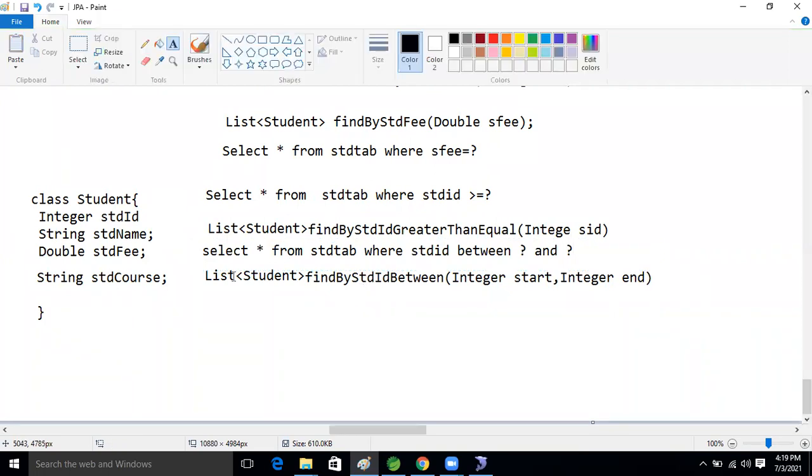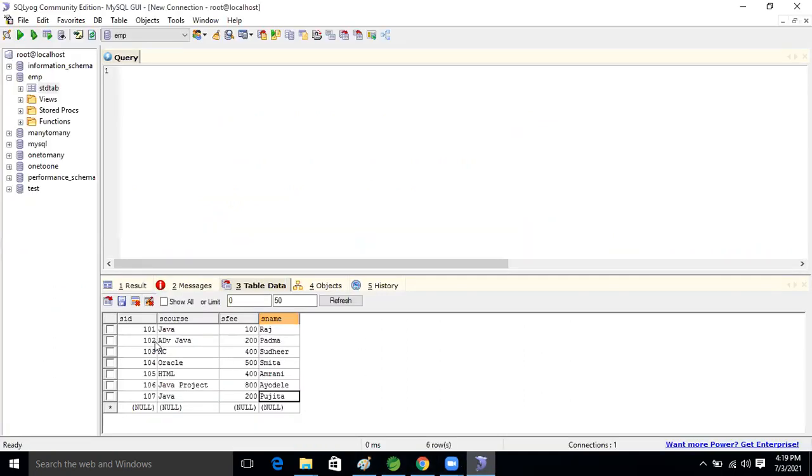Okay, so let's write this one, and we will select the particular records from here to there only, right? Our expectation is that we will select, say, 101 to 105 or 106, anything. I have 104 to 107, and those records we will select. For that, what are we using now? The between operator in the database.